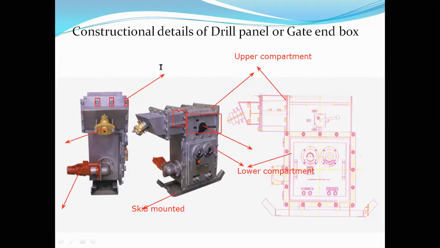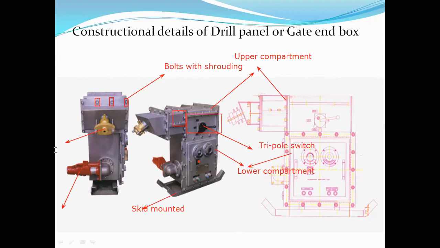Next, this is called shrouding. Bolts with the shrouding, or shrouded bolts. And this is called the tripole switch. Anyway, we'll discuss the tripole or three-way switch later.